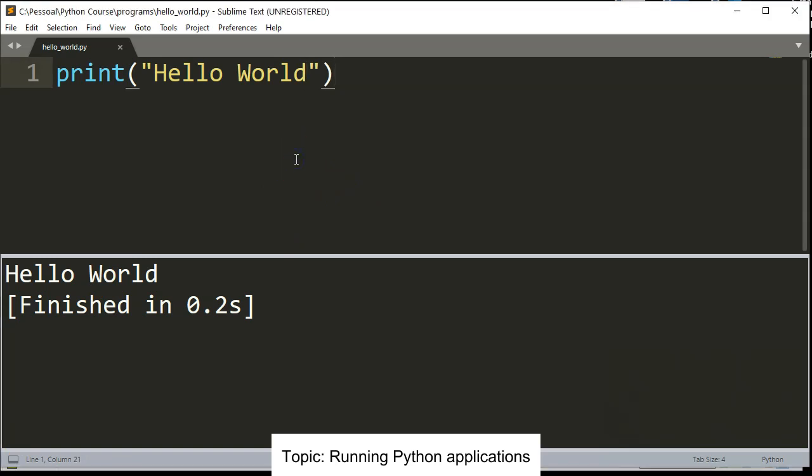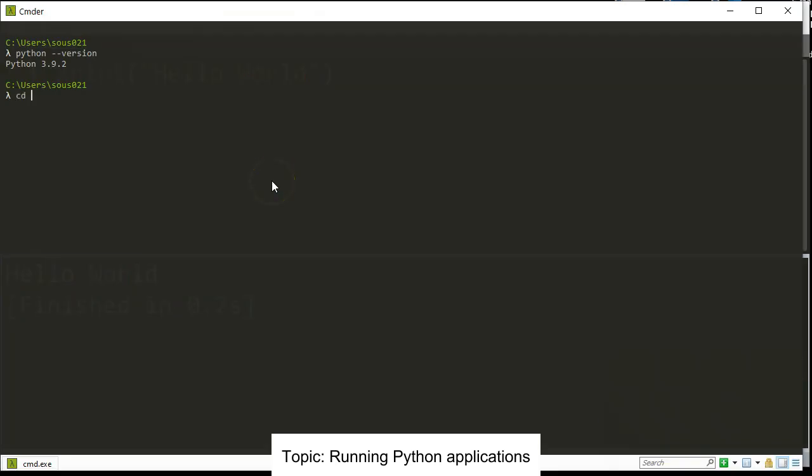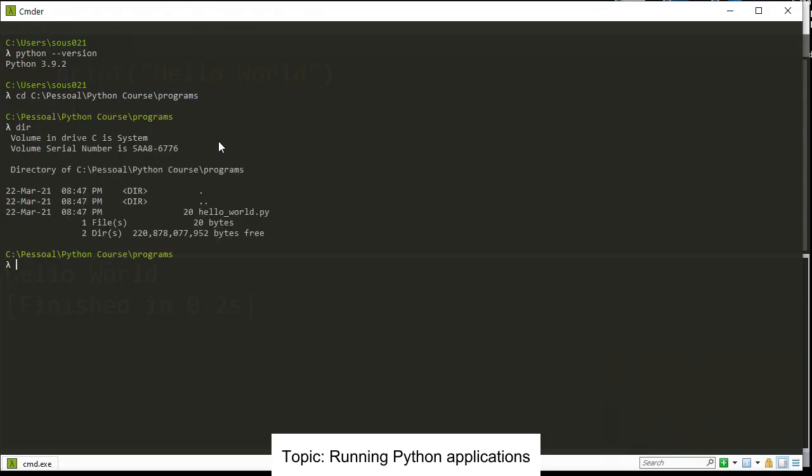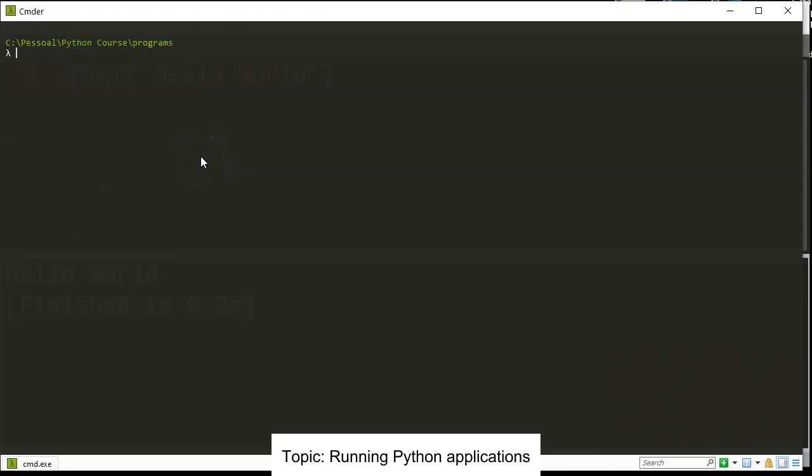Another way to execute your Python code is using the command line. I need to go to the folder where I have saved the file. Okay, I see hello_world.py. And if I want to execute it here, I type python and the name of the file, hello_world.py. Enter, and I see my code running. In this case, I am printing one message.